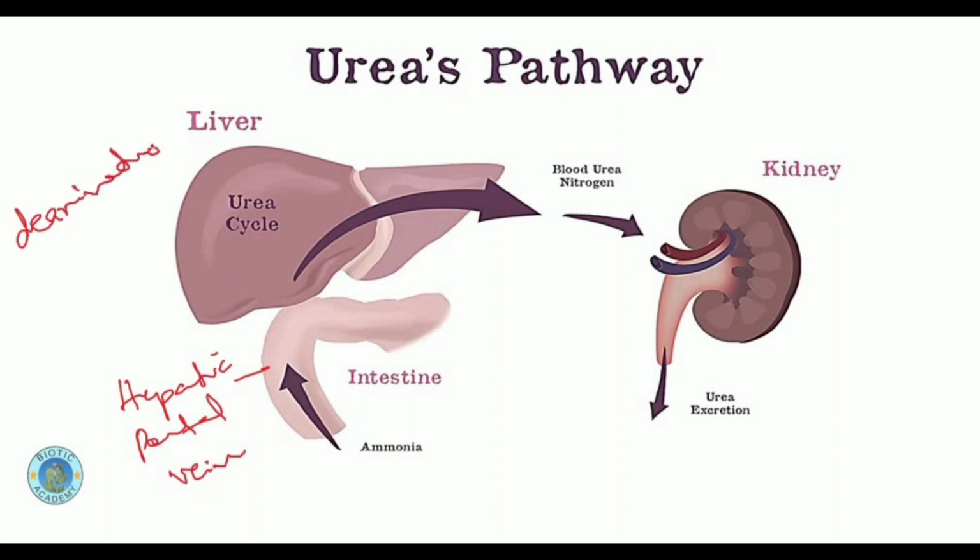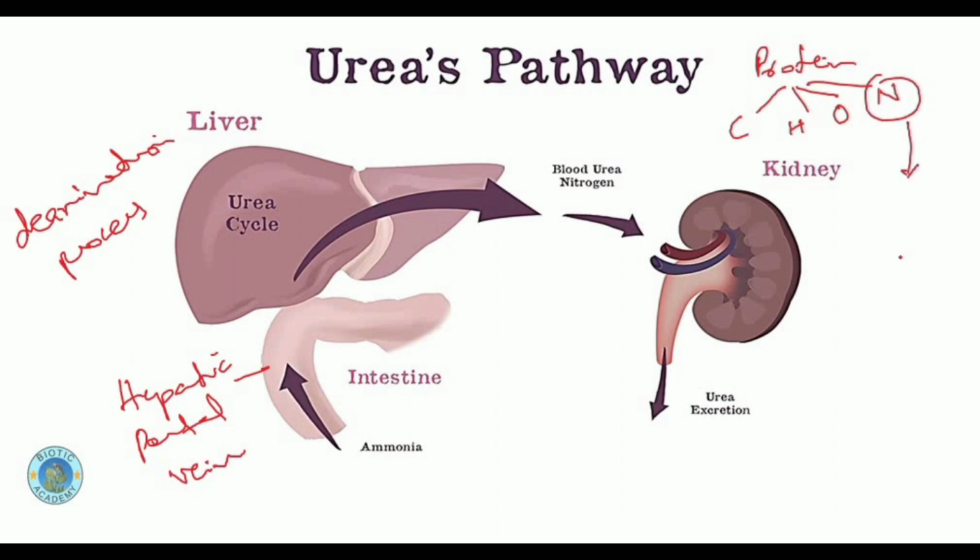In deamination, the liver removes the part of protein which is composed of nitrogen. As we know, protein is composed of carbon, hydrogen, oxygen, and this nitrogen. Now this nitrogen part is removed from the body in the form of urea.